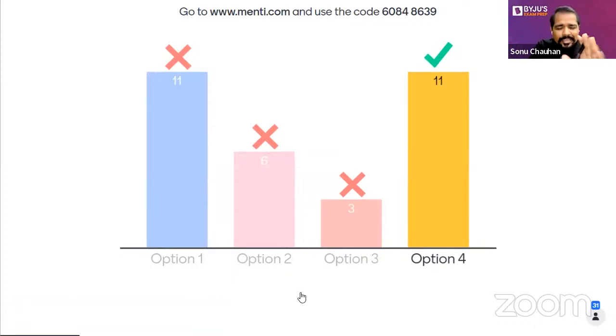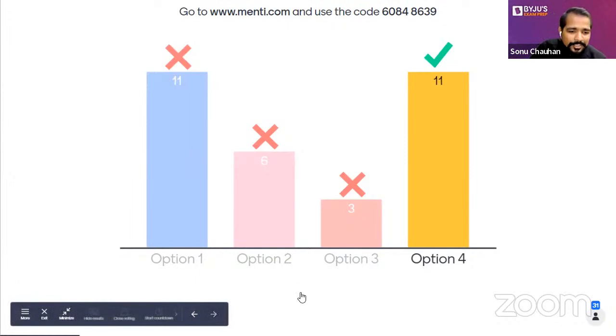Yes, absolutely right. What exactly you need to do is something related to the area of the TS diagram, nothing else. Anyway, 11 of you have picked the right answer, and I'm very sure that right now the leaderboard will change. Yes, Mahesh, the leaderboard will change. Yes, see the leaderboard.